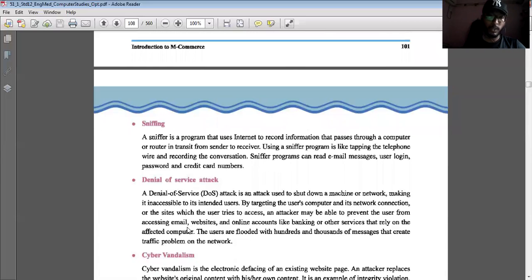Next is DoS, denial of service attack, which is used to shut down a machine or a network. This DoS attack is carried out by hackers or attackers, who send a lot of messages. Normal applications are also available on the internet with which we can send a particular text message to a particular person 100 times. We just have to enter the code.